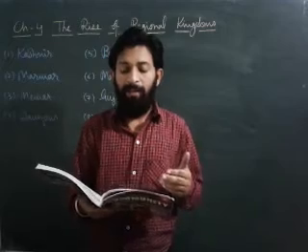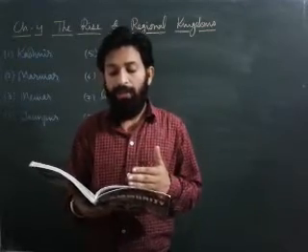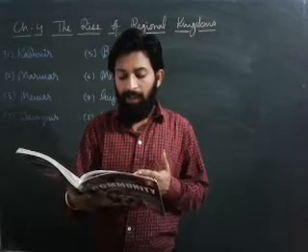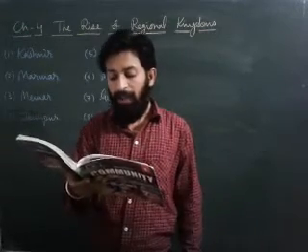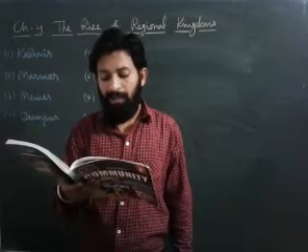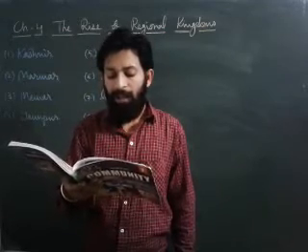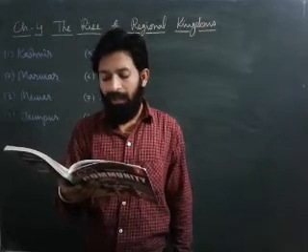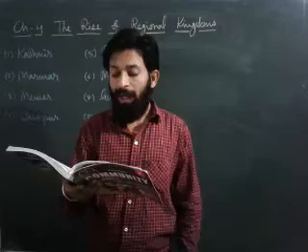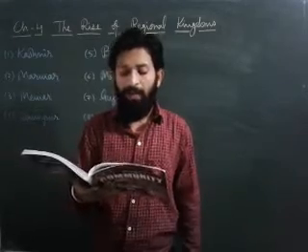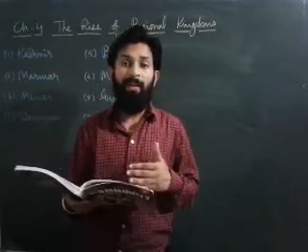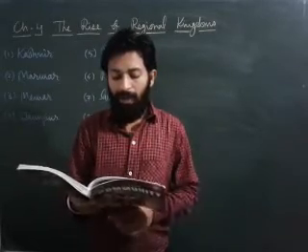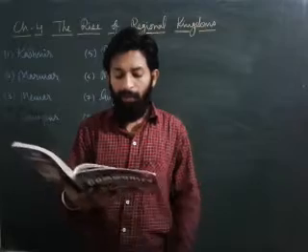We can say that in total he ruled for about 21 years, and administration we will also discuss. The king encouraged trade and commerce, and he established trading links with the Portuguese and others. He also paid great attention to agriculture. He built many tanks, dams and canals for irrigation. Krishna Deva Raya is like a god for the people of South India, and at that time he brought about much agricultural development and many more things.